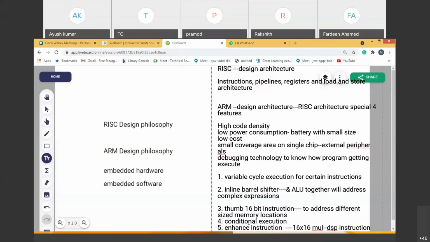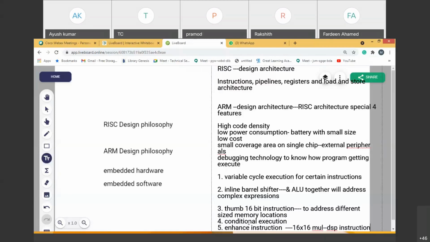It also has an enhanced instruction set which supports specific operations like 16 cross 16 multiplication. Enhanced instruction set means the ARM processor supports the DSP instruction set as an extra feature. This is the ARM design philosophy. So with this philosophy, I can have an embedded system.